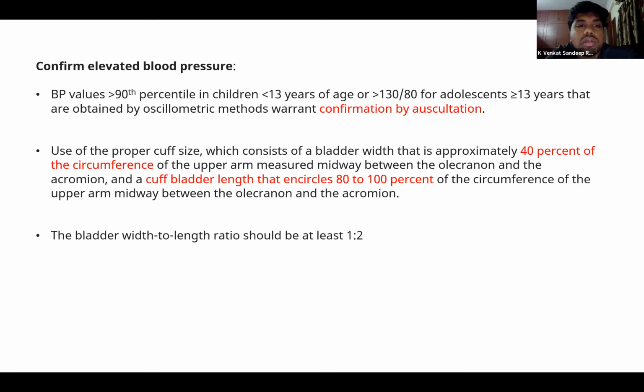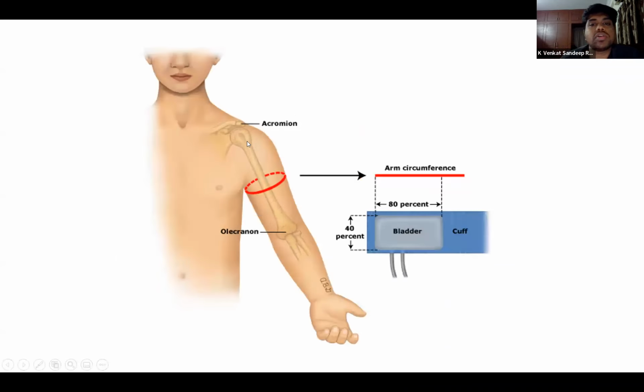So according to the AAP guidelines, we should always measure the size of the cuff in such a way that first we look at the midpoint between the acromion and the olecranon. And at the midpoint, we take the arm circumference. So the bladder, which is in the cuff. Mind you, the cuff length can be different, but the bladder length is what is important.